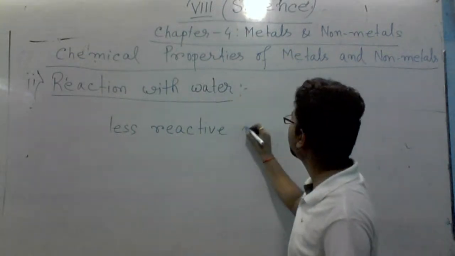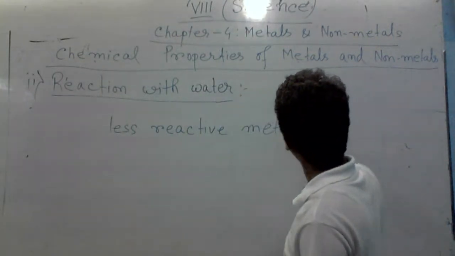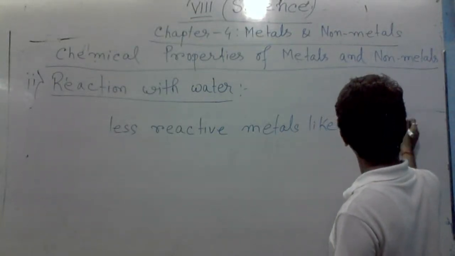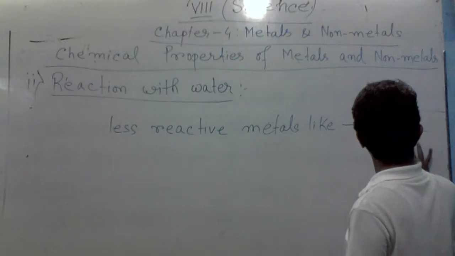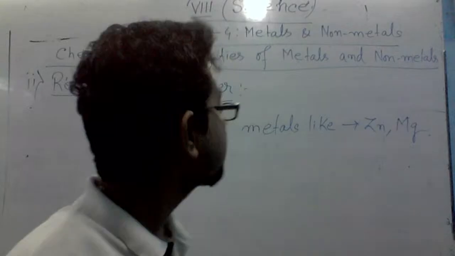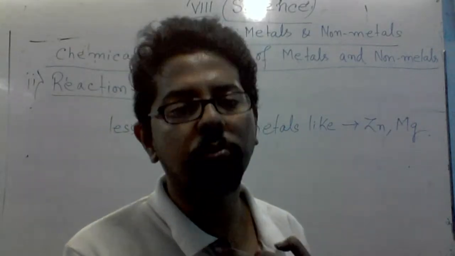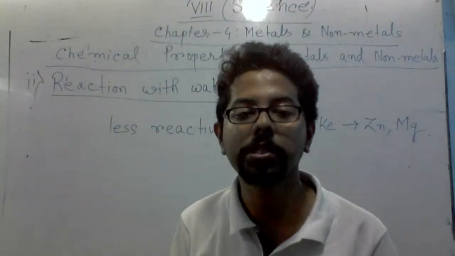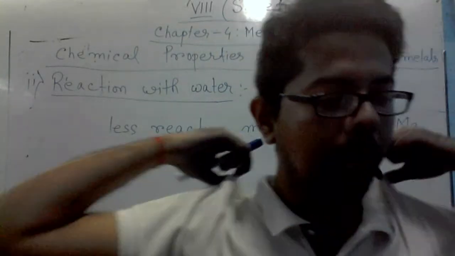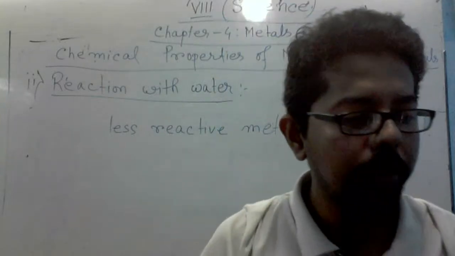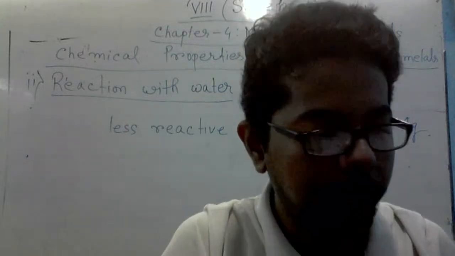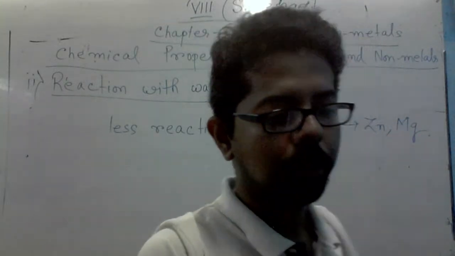So, less reactive metals like zinc and magnesium, when they react with water, form zinc oxide. What does it form? Zinc oxide. And few metals are there such as copper, silver, gold that do not react with water and are not affected.